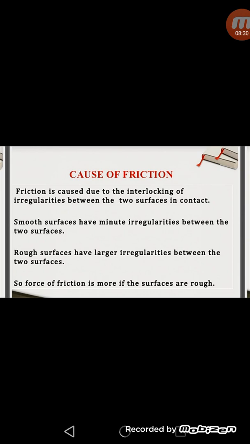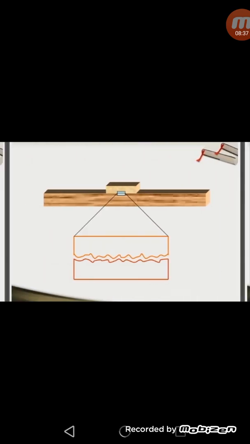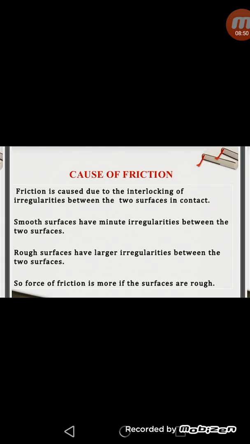So in this way we can say the force of friction is more in the case of rough surfaces due to the presence of more irregularities, whereas the force of friction is less in the case of smooth surfaces due to the presence of fewer irregularities. In this diagram the irregularities are shown, where the two surfaces bind together through their irregularities. So we can say frictional force is due to the presence of irregularities between the two surfaces, and it always acts in the opposite direction to the motion of the object.